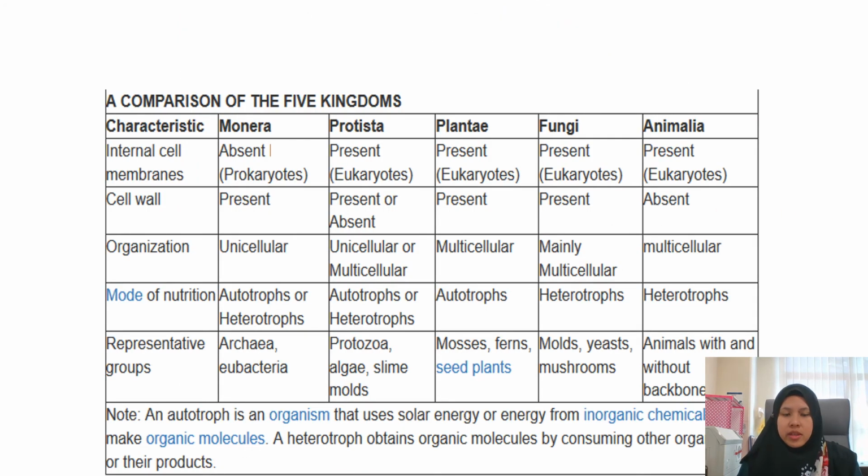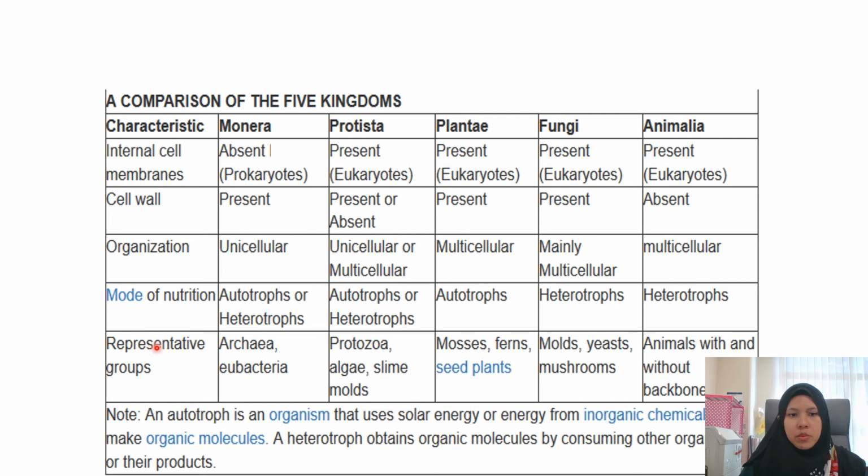Okay, so I'm sure that you have seen this table from the previous lecture. This is the table summarizing the comparison between all the five kingdoms, and Monera is the only prokaryote, and they do not have internal cell membranes because they are prokaryotes, and the rest are eukaryotes. As for the cell wall, only Kingdom Animalia is absent of the cell wall, because generally animal cells don't have a cell wall.